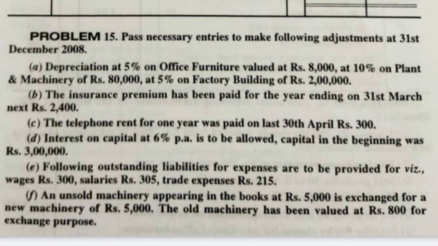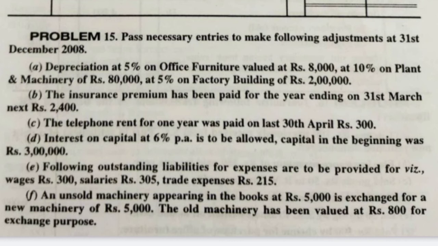So now let's start with problem number 15: pass the necessary entries to make the following adjustments at 31st December 2008. Depreciation. Okay, depreciation on the assets. As I said in the accounting equations class, depreciation is a non-cash expenditure. Since it is an expenditure, nominal account rule, debit all expenses and losses, so depreciation will be debited.